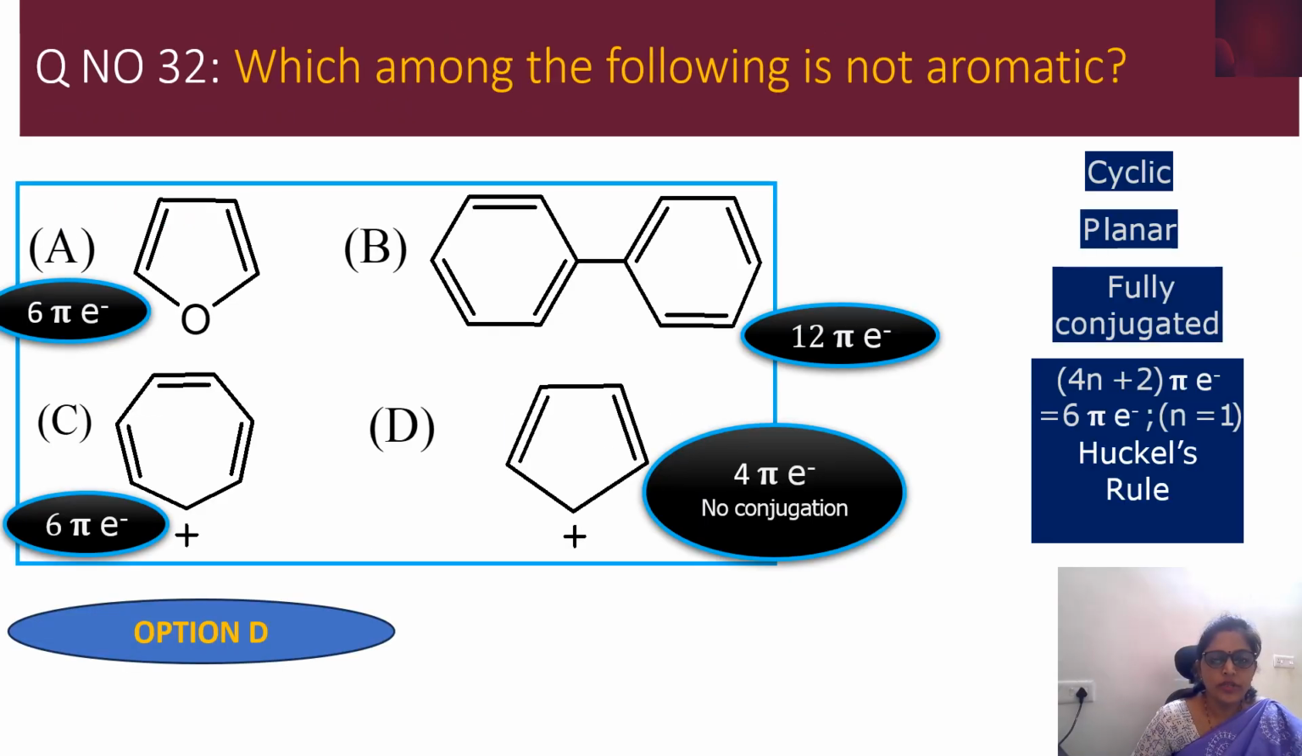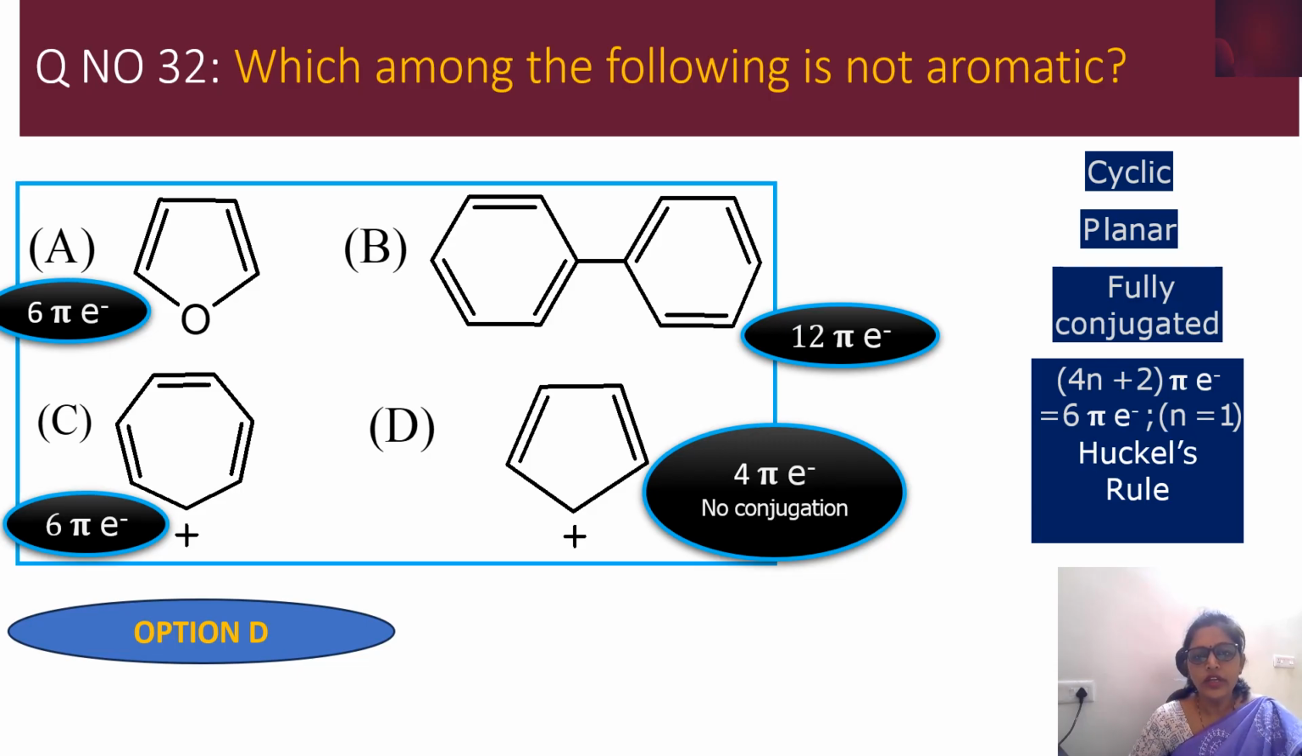Next, question number 32. Which among the following is not aromatic? They have given four compounds over here and they are asking us to find out which one is not aromatic. In the first PU hydrocarbon chapter, towards the end of the chapter, we have studied aromaticity. Once we start with the preparation and properties of benzene, we come across aromaticity, and they have given the conditions for that.